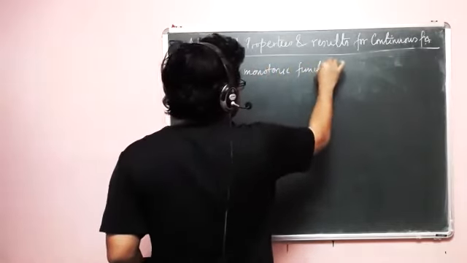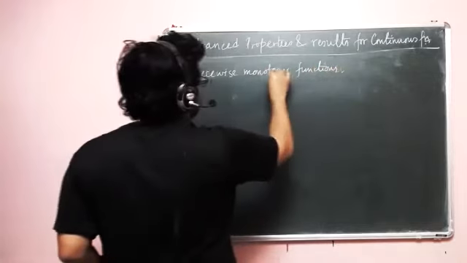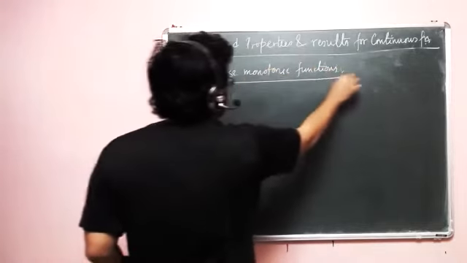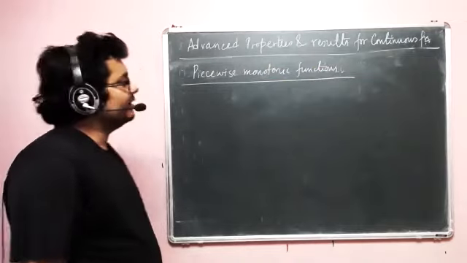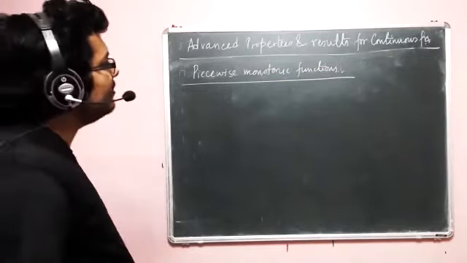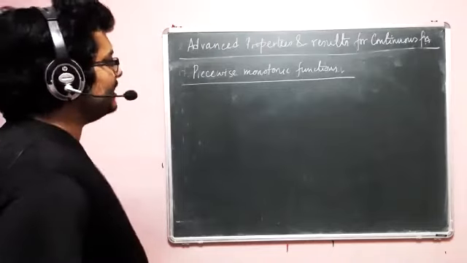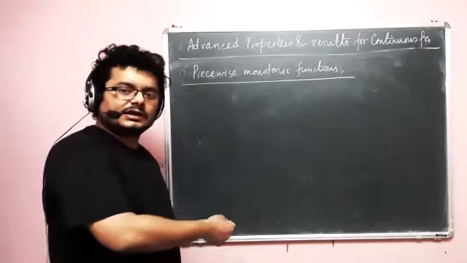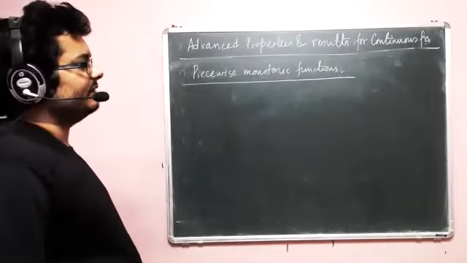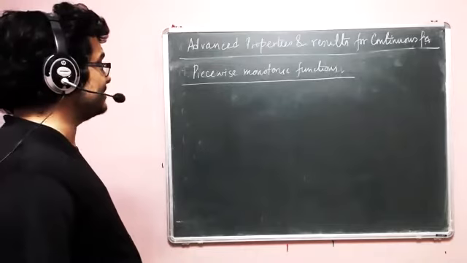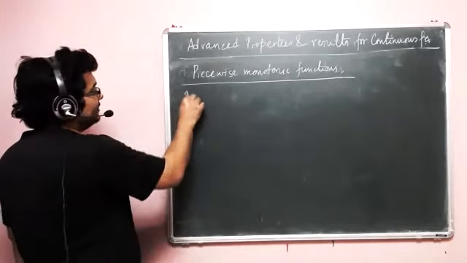Generally, when we say monotonic functions, we imply that the monotonicity holds for an entire interval. And that's what we said in the earlier theorem also. But we never said what that interval is.